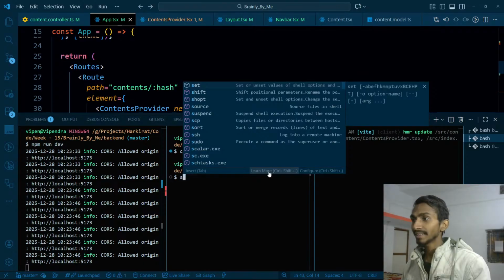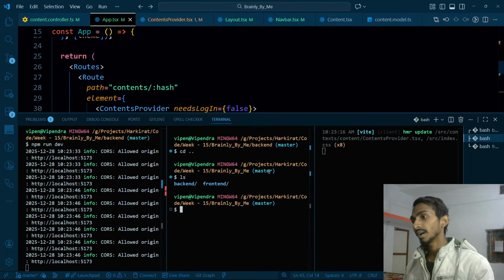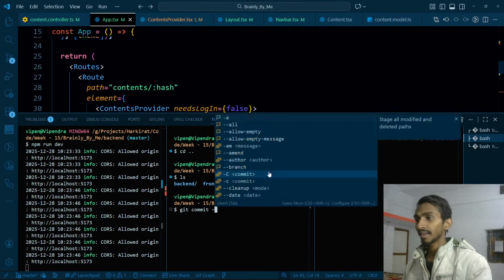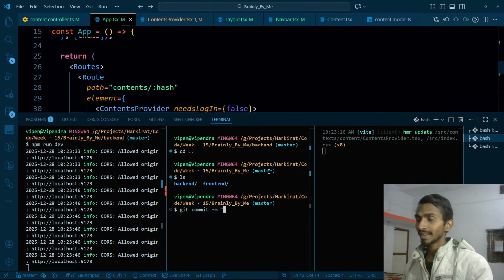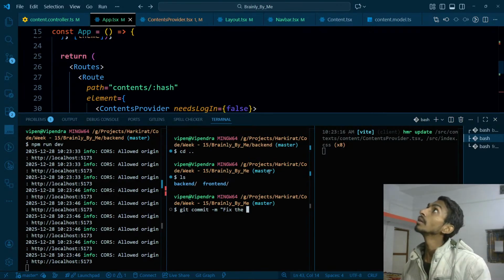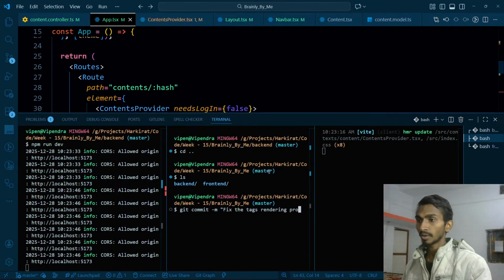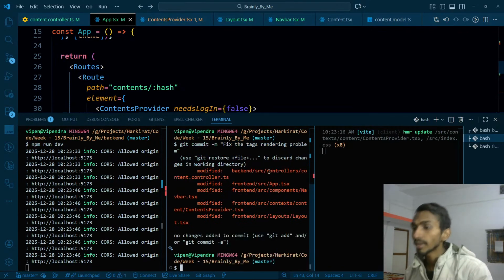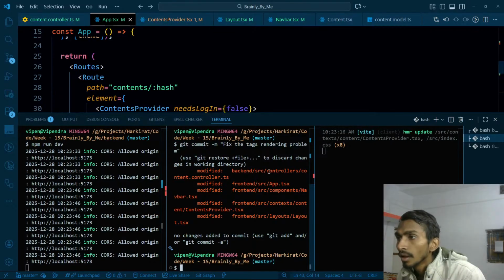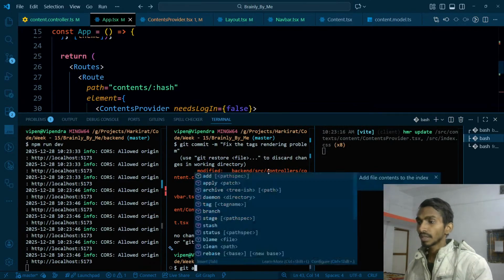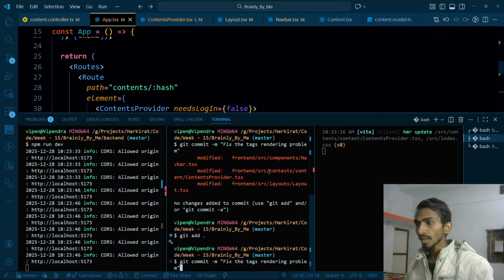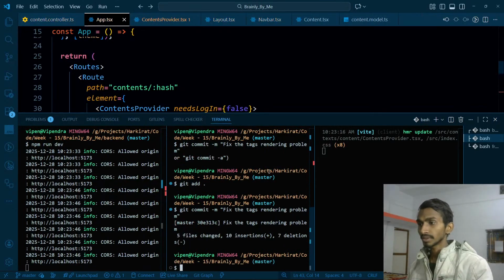cd one step back, ls, git commit -m, and that's going to be fix the text rendering problem. I fixed this. Okay, I had to add the thing. Git add everything, then fix this. That's it. This thing is done. Exit it.